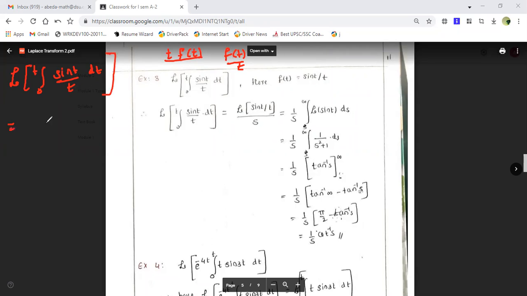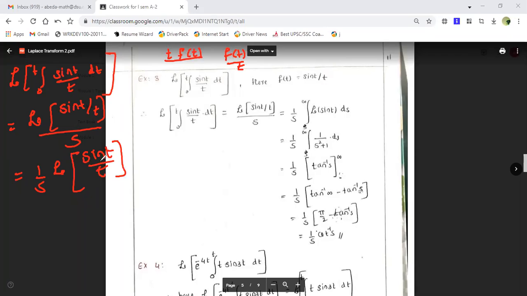So here my f of t is sin t by t. I'll write this as the Laplace transform of sin t upon t divided by s. First I have applied the integral formula. Once I'm done with this, next I have to apply the f of t upon t form. So the 1 by s I'll take completely out. This is the Laplace transform of sin t upon t.